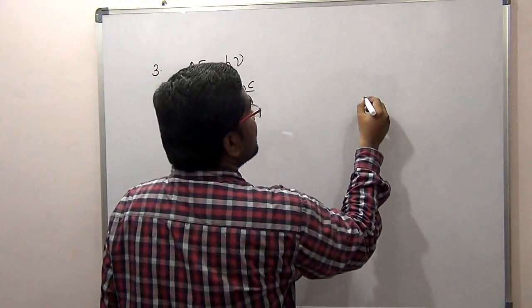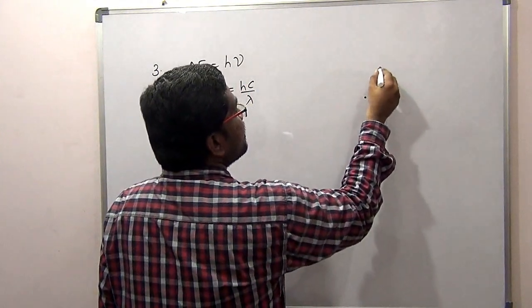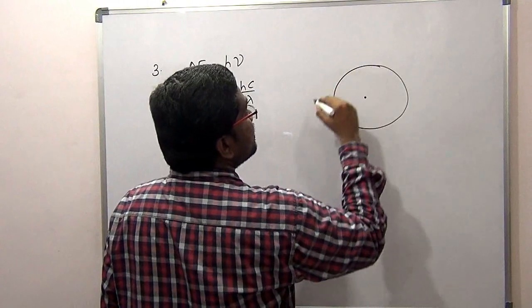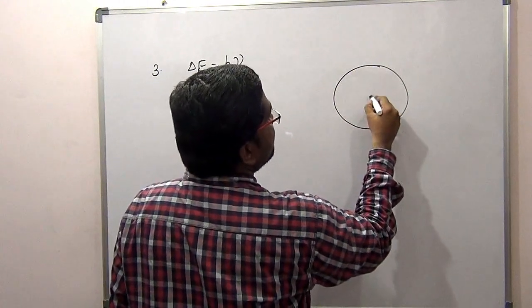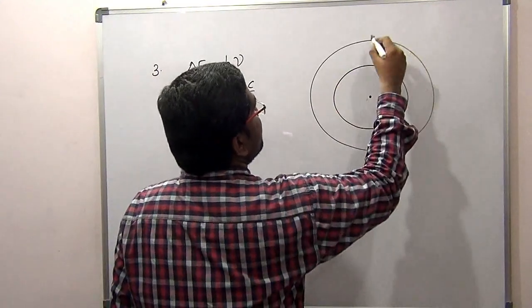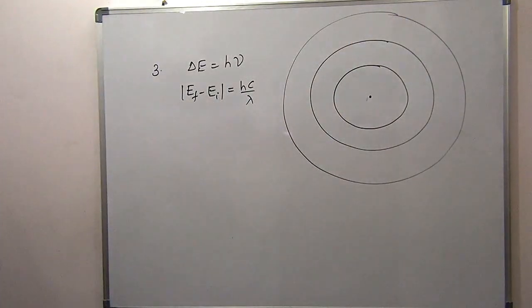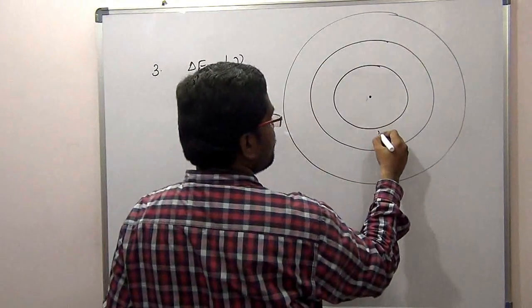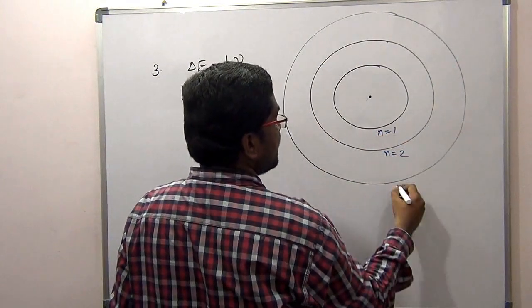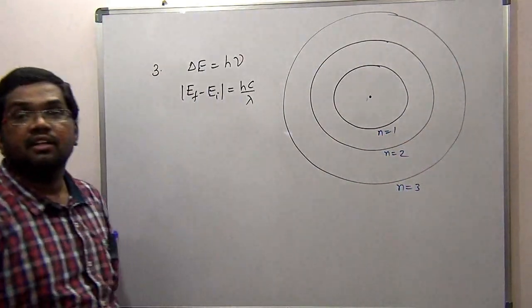So that means the electron is revolving around the nucleus in a circular orbit. Maybe this is one circular orbit, this can be another circular orbit, and this another. We can give them names: this is n equal to 1, this is n equal to 2, n equal to 3 and so on. Fine.